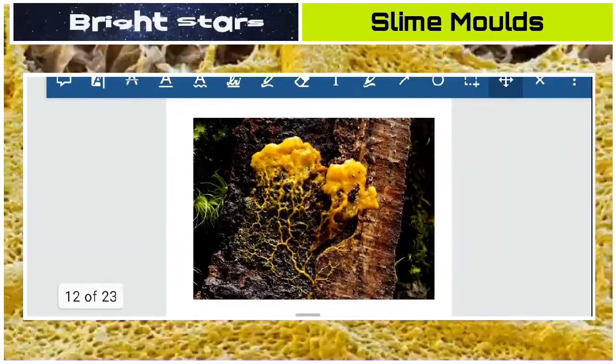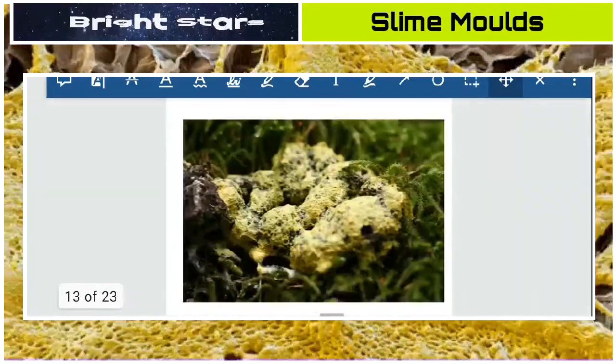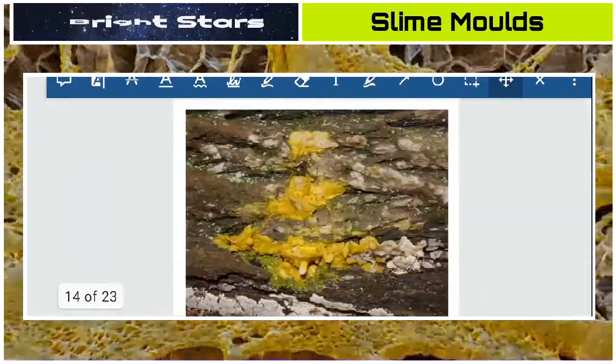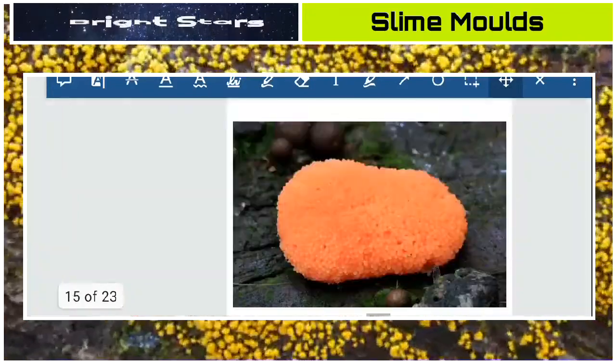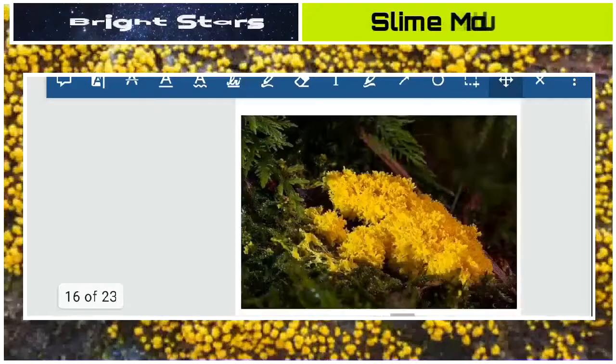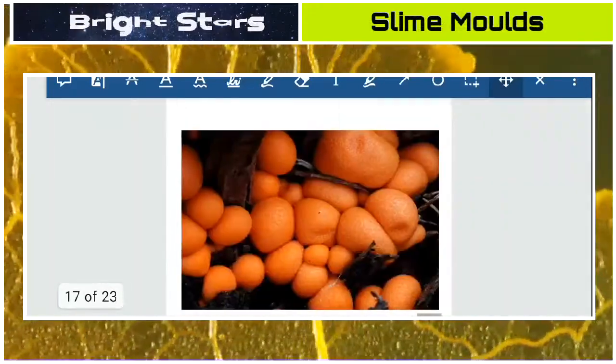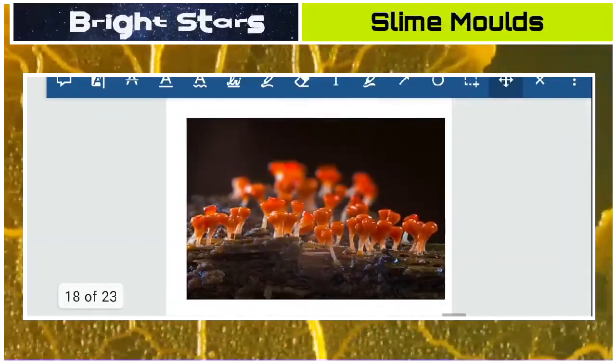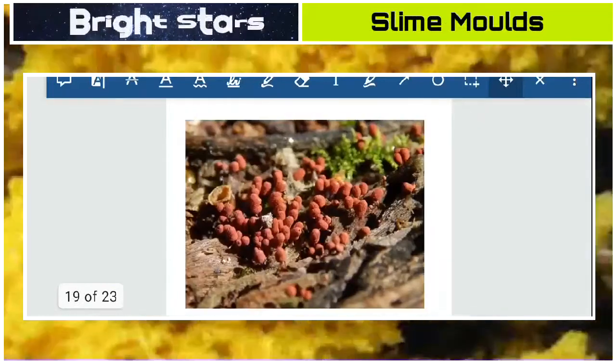Some slime molds we can see here in this picture. These are the slides which show the plasmodium, sporangia, and spores of slime molds.